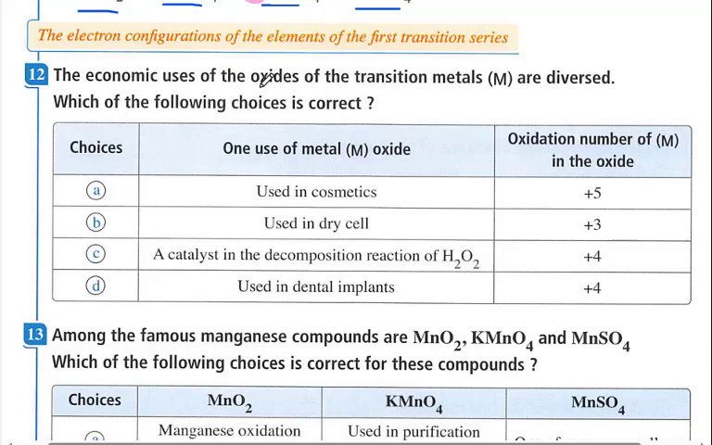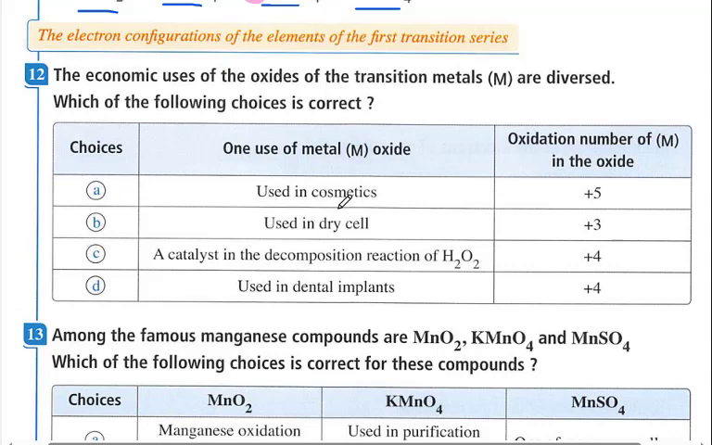The economic uses of the oxides of the transition metals are diverse. Which of the following choices is correct? So we have to state the use and the oxidation state of the metal. If both are correct, then the choice is correct.